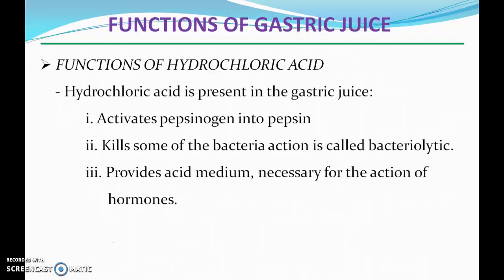Functions of hydrochloric acid. Hydrochloric acid is very important for the activation of pepsinogen into pepsin, and then the pepsin acts on proteins and converts them into their smaller units. It kills some types of bacteria. That's why it is also known as bacteriolytic, and sometimes also known as antiseptic. It provides the acidic medium necessary for the action of various enzymes in the body.